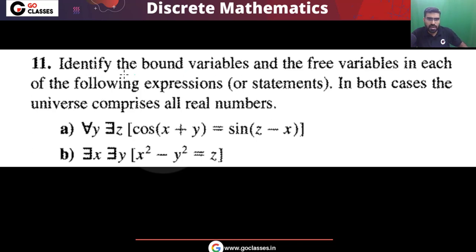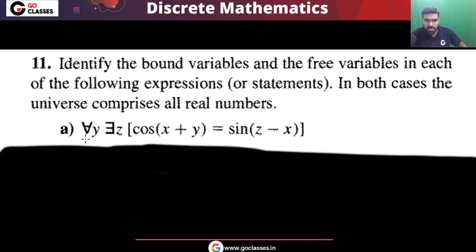This question is saying identify the bounded variables and free variables in each of the following expressions or statements. In both the cases, the universe, the domain is the set of all real numbers. So we need to find in these expressions, in these statements, what are the bounded variables and what are the free variables. So let's start with the first one.